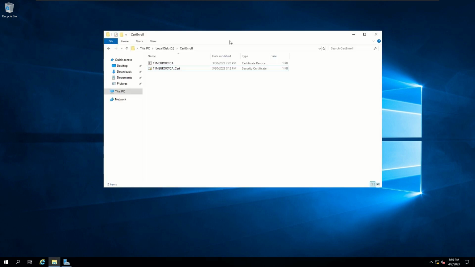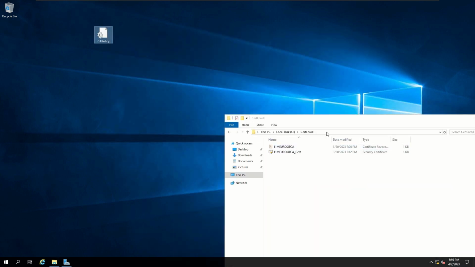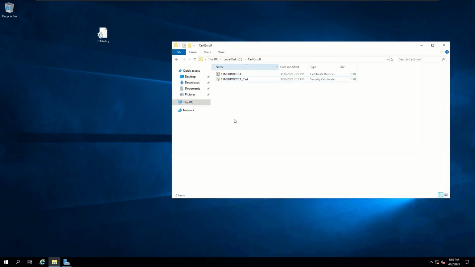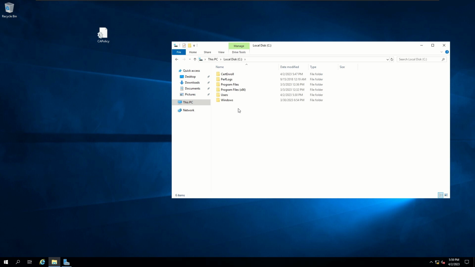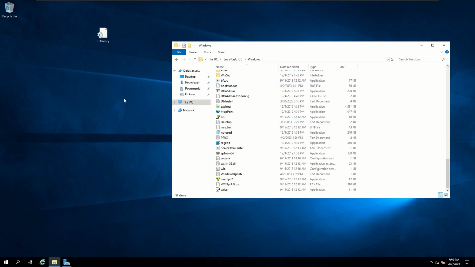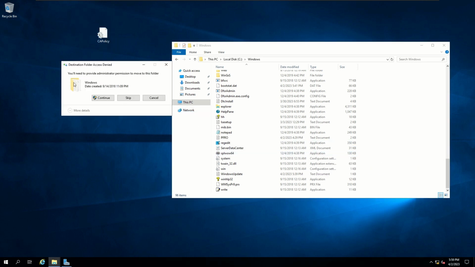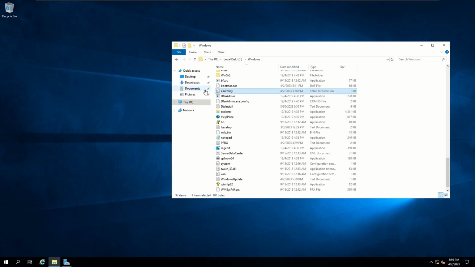So now let's go ahead and open up our file explorer. Head over to your C drive and your Windows folder, and scroll down so that you don't save it in one of those folders accidentally, and drag your CA policy.inf file into the Windows folder. And there it is. Now, this will come into play a little bit later when we get to the actual configuration of our SUBCA.